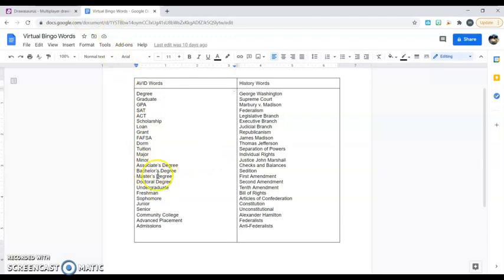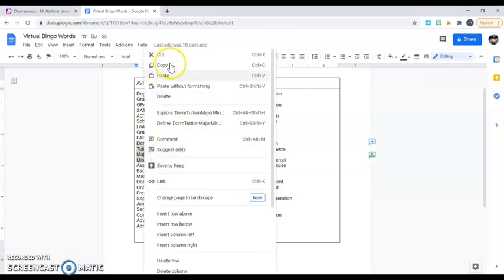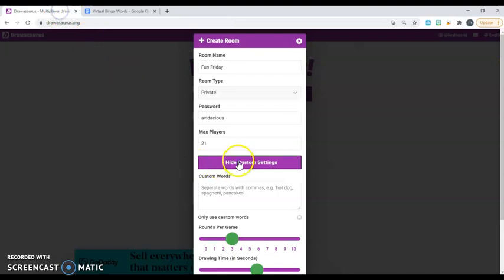The only thing about copying and pasting from here is I would need to, let's say I take these, I would need to backspace in order to make them fit with the need for a comma. So I would just do that, put a comma in between so that it fits the formatting of the game. I'm just going to use those for some examples.